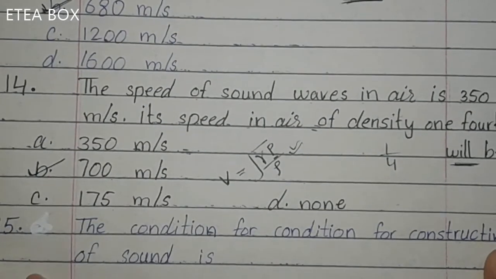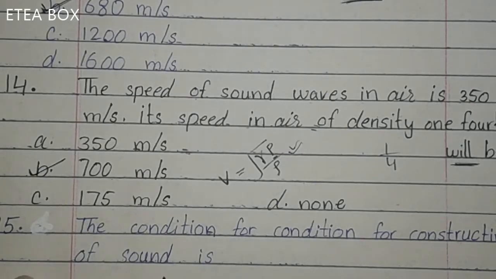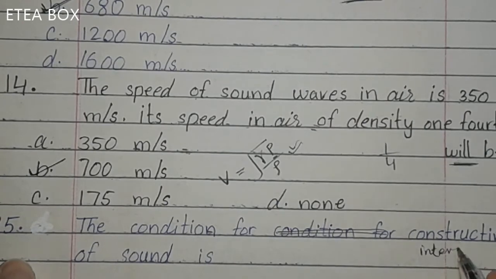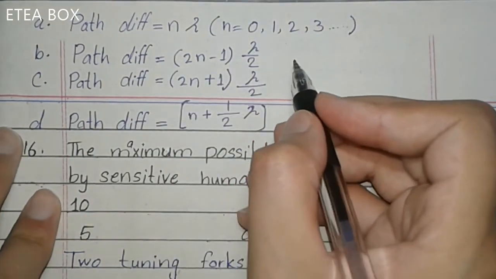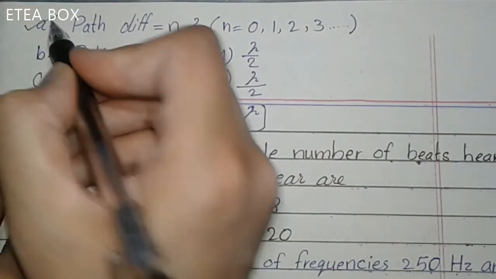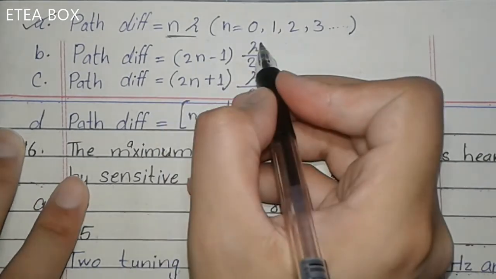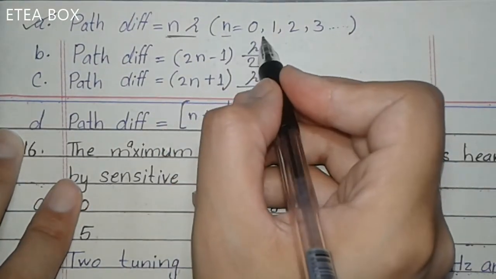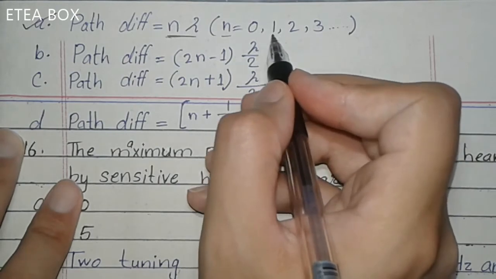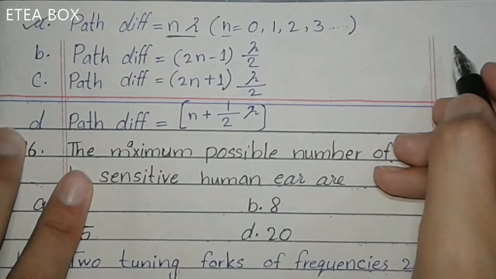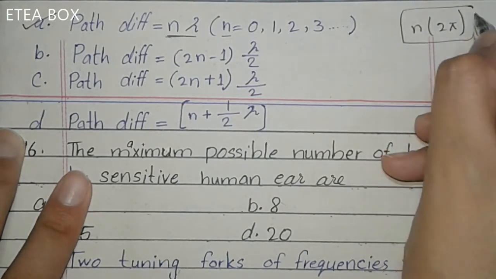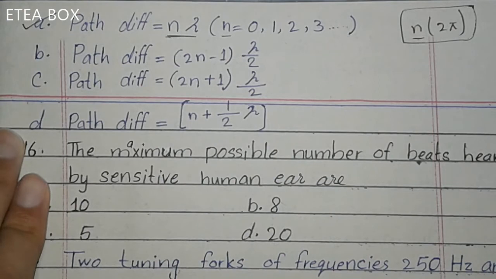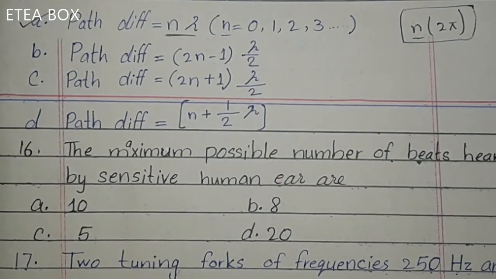Look at the 15th one. The condition for the constructive interference of sound waves is. Now look at the options. For constructive interference, the path difference must be equal to an integral multiple of lambda. Here n must be a whole number for constructive interference. And the phase difference must be n times 2 pi, where n must be a whole number, starting from 0 and so on. So here option A is correct.